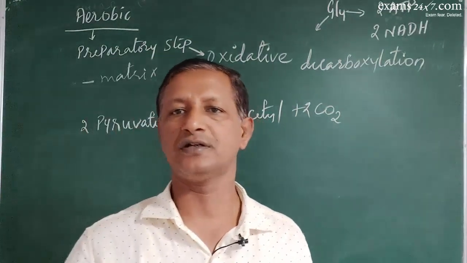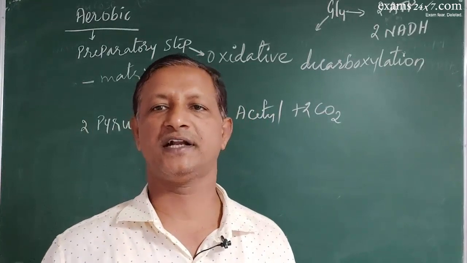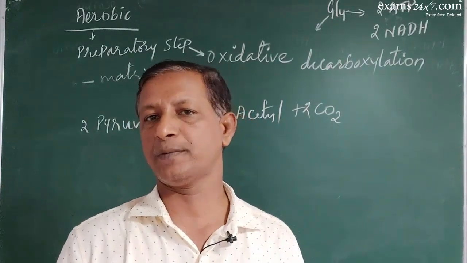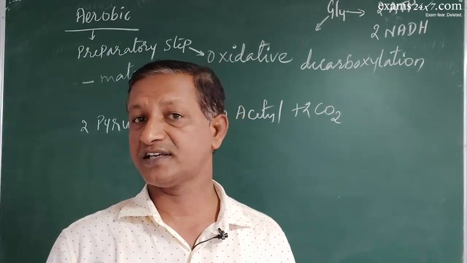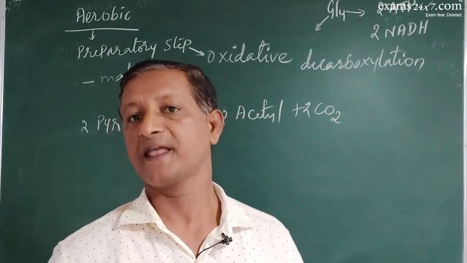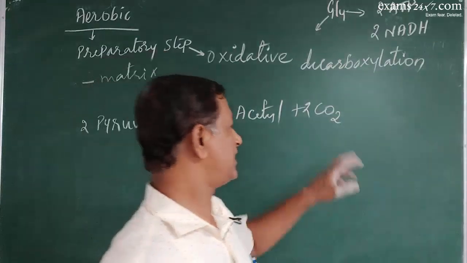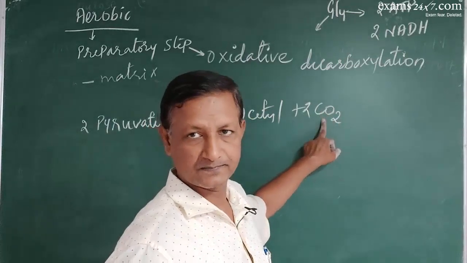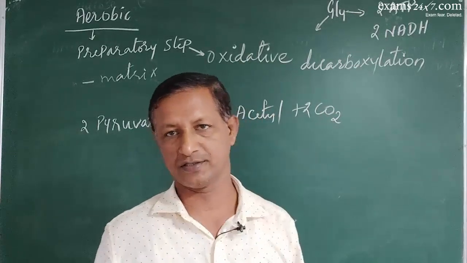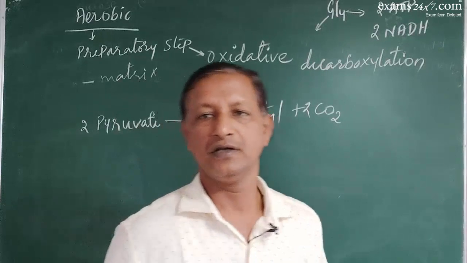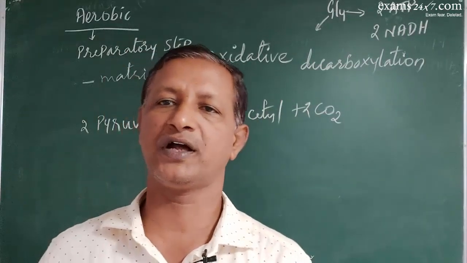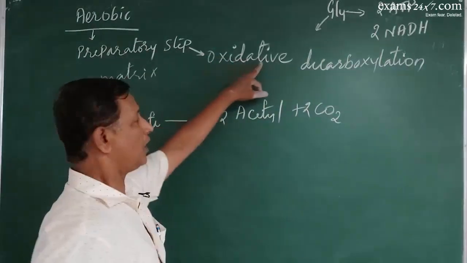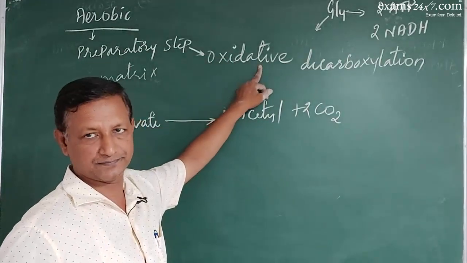Glucose plus oxygen producing carbon dioxide and water. First half, glucose has been used up in glycolysis. Oxygen still has not come into the picture. Second half, carbon dioxide, one of the products, will be produced here. Water still has not come into the picture. So, you will get a question. The carbon dioxide, one of the end products of respiration, will be produced during oxidative decarboxylation.